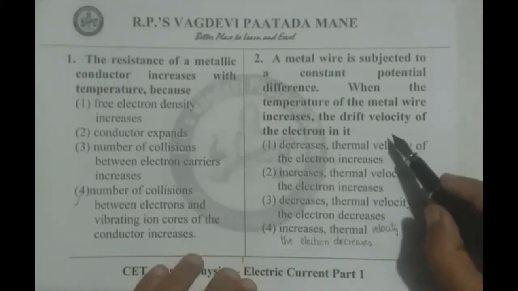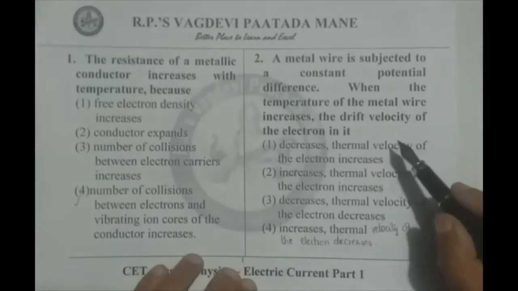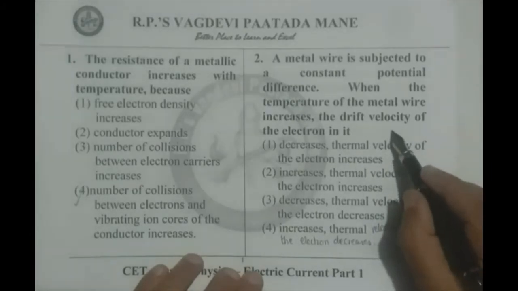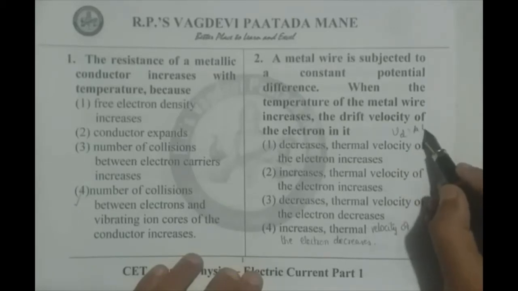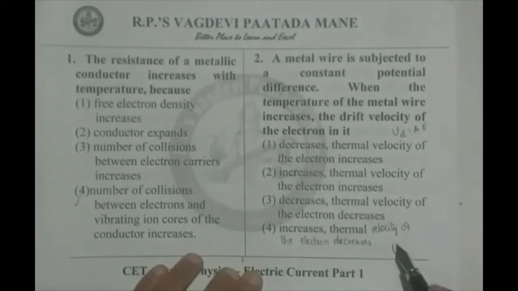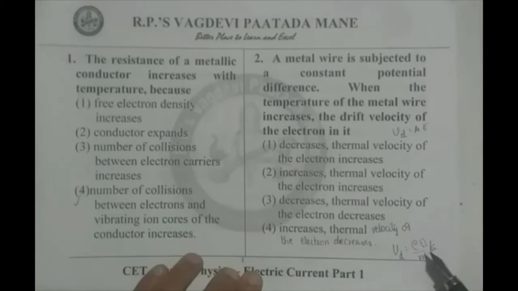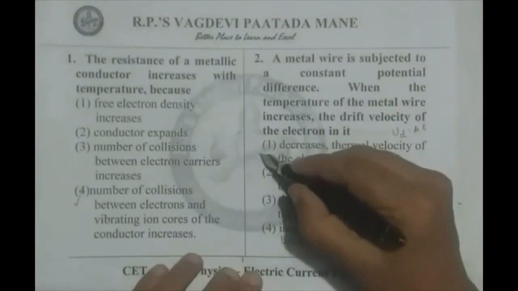And also, drift velocity of the electron in it. Drift velocity formula: Vd equals mu E, or let me write it here, E tau by m into E, where tau is relaxation time. As we know, as the temperature increases, relaxation time decreases, so Vd also should decrease. Therefore, the first option is correct.